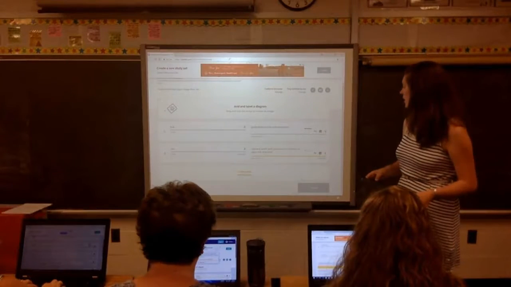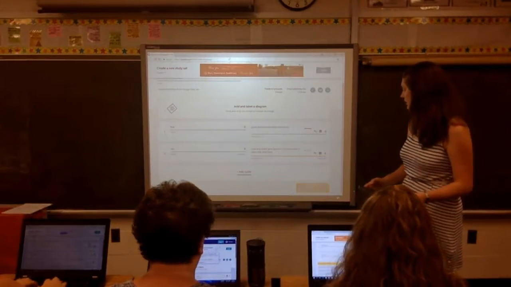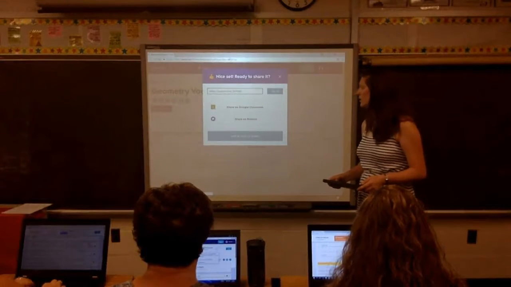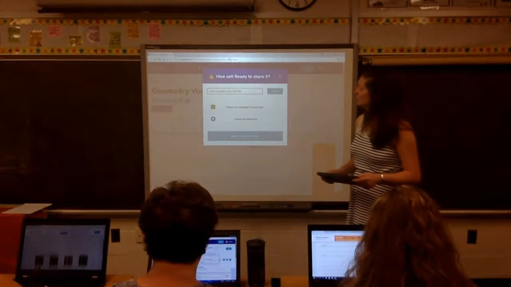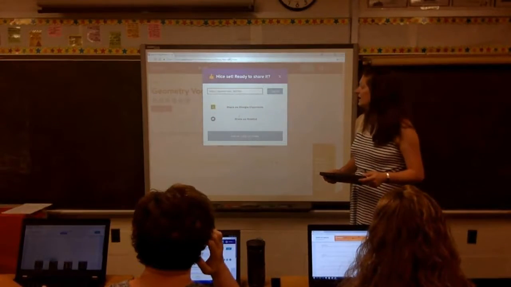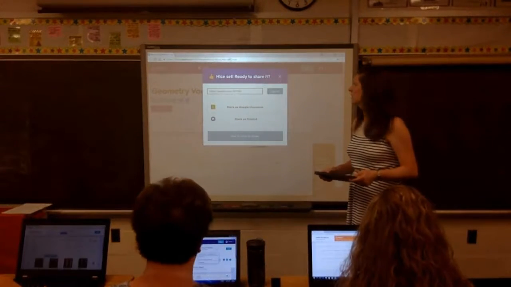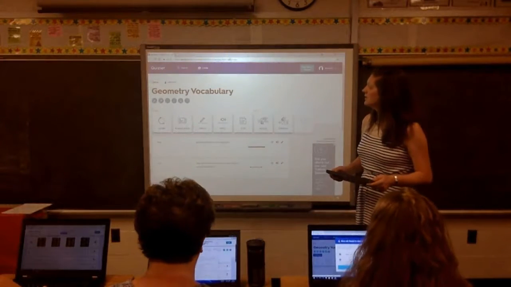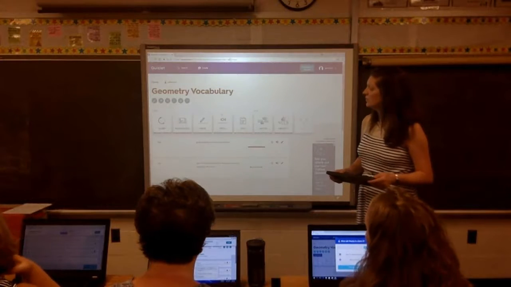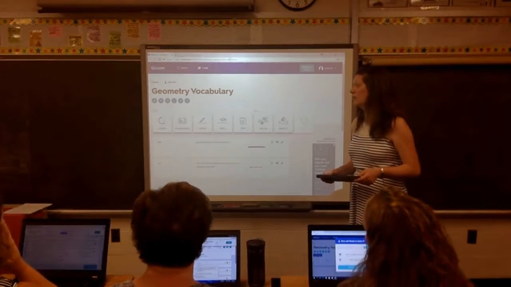So once you've typed in your cards, you can go ahead and hit create, which is down at the bottom. And this is where you can share it with your class if you would like. Right now I don't have a class set up since we're working on this summer, so I'm going to X out of that. But this screen gives you different ways that your students can practice that vocabulary.